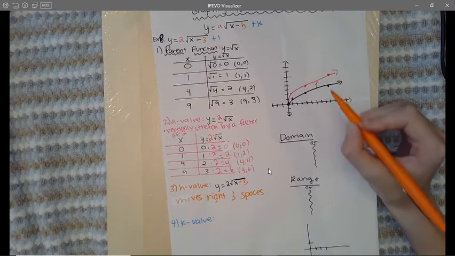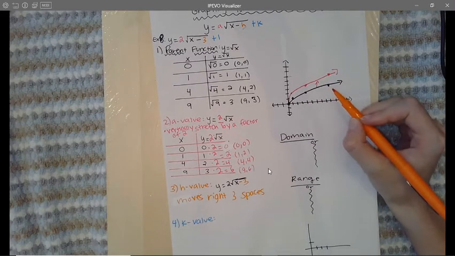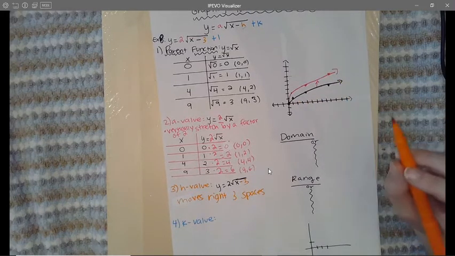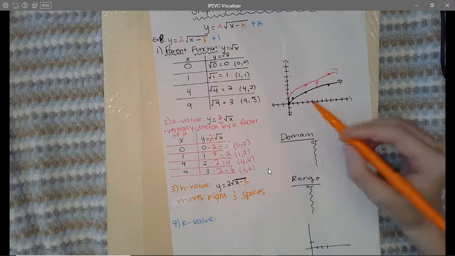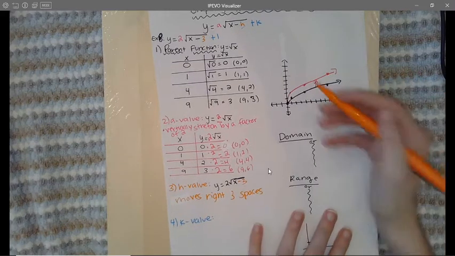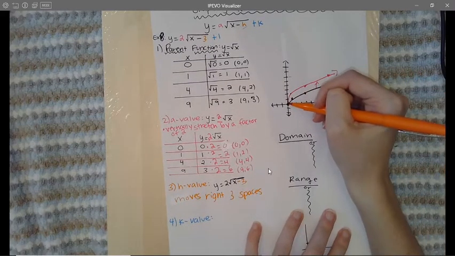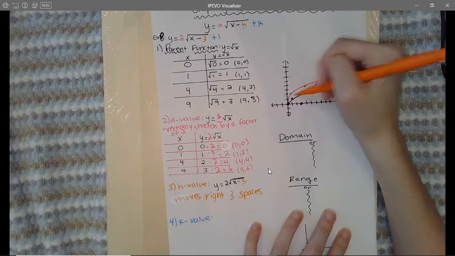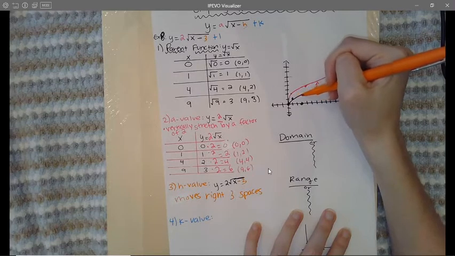Okay, so what I'm going to do on my graph, I'm going to start from my most recent graph. Which one of these graphs is the one that I did most recently? Absolutely, you guys, it would be the pink graph. So I'm going to start from the pink graph, and I'm going to count all of my points 3 spaces to the right. Okay, so I'm going to start from here. I'm going to count 3 to the right, so 1, 2, 3.